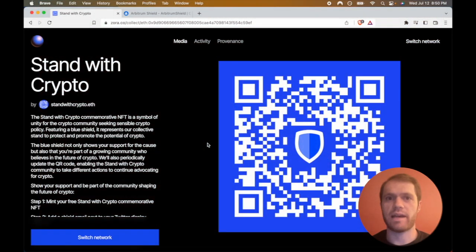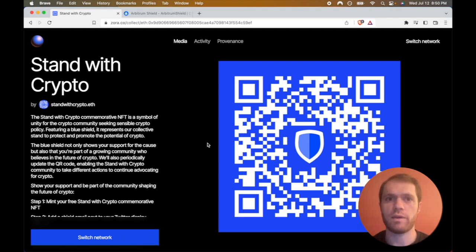This is the Coinbase Stand with Crypto Shield NFT. They released this NFT last month when they got sued by the SEC. All proceeds from this NFT mint go to support crypto advocacy groups. This is the NFT that users will have to own on Mainnet in order to mint our NFT on Arbitrum testnet.